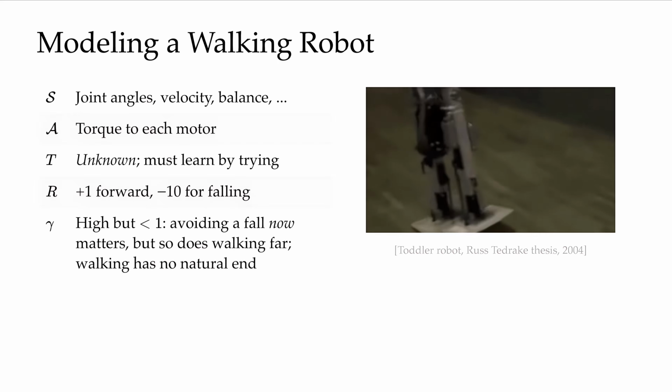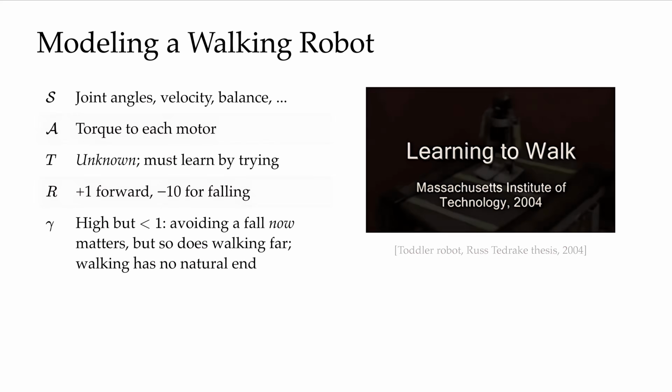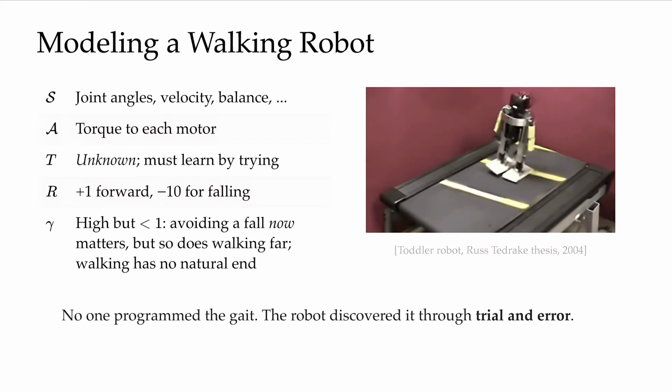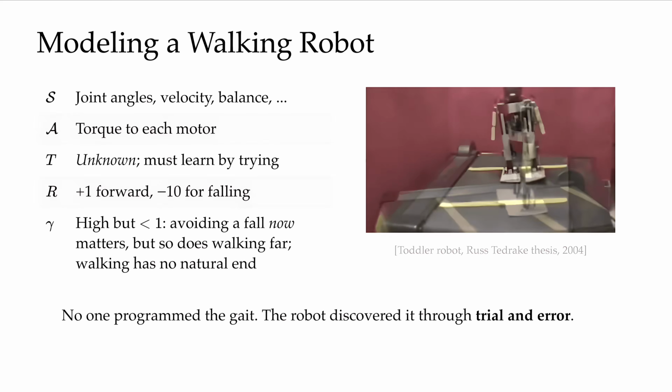And we keep gamma below 1 because walking has no natural end. The agent could just keep on going forever. So the discount is what keeps the value function finite. The video on the right is Russ Tedrake's toddler robot from 2004. The remarkable part here is that Russ didn't program the walking gait. The robot just discovered the gait entirely by trial and error, just by optimizing this reward function.